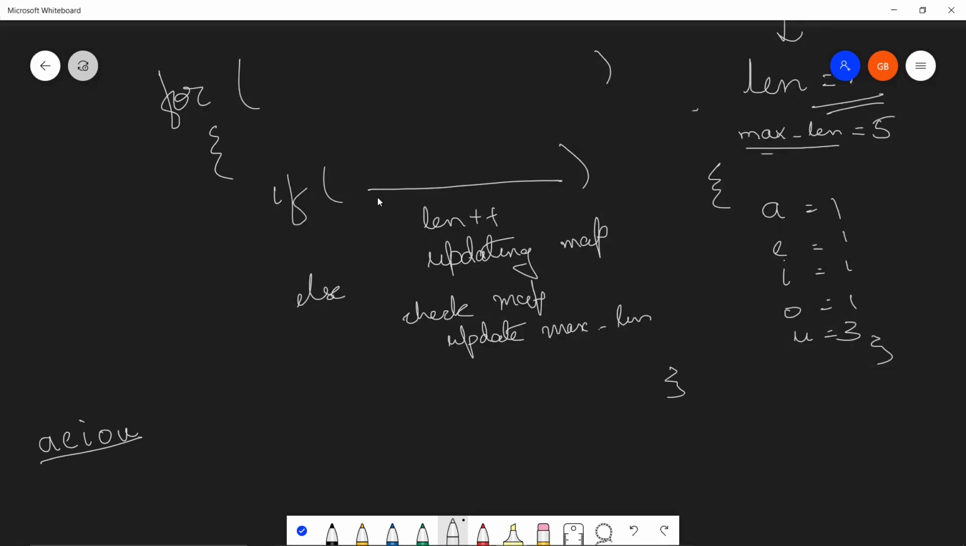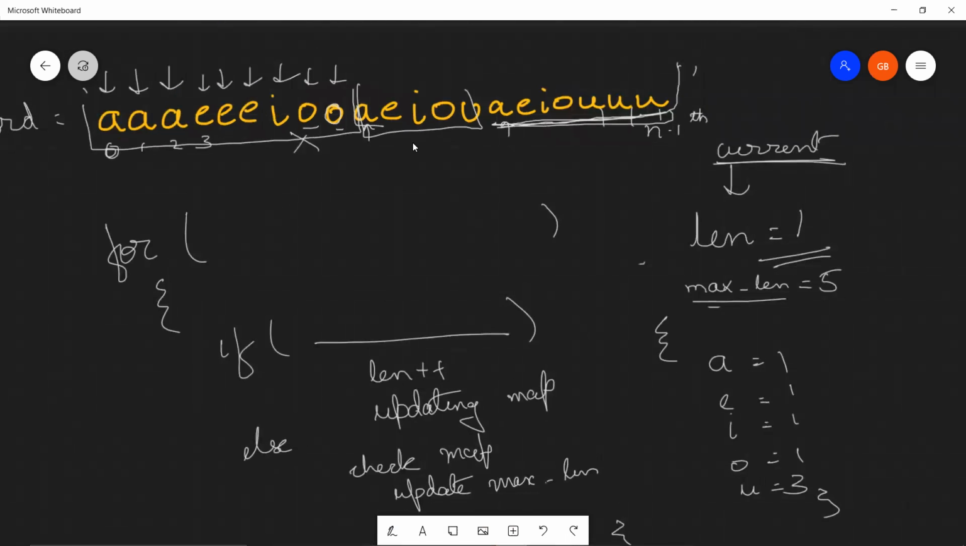Let me repeat this very quickly. So we are iterating over our word, and if this condition breaks, obviously we'll check the map and update max length. What happens if this condition never breaks, but the for loop ends? Then again we'll have to check the map and update the max length. I told you I selected this substring because it's covering all the edge cases. So now we've encountered such a case, and the checking of the map and updation of the max length is happening outside the for loop.